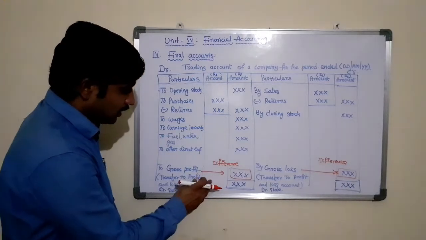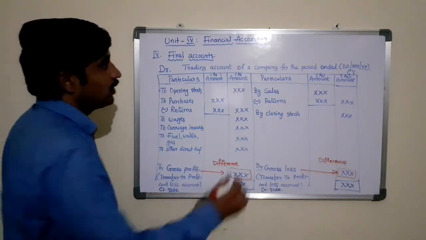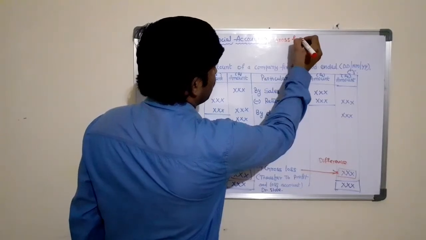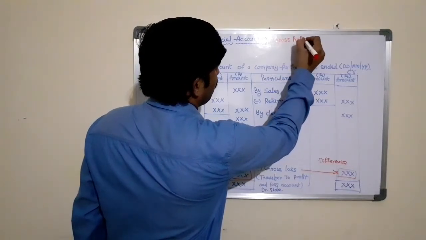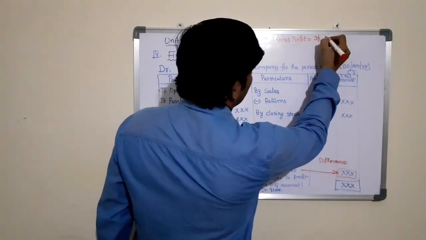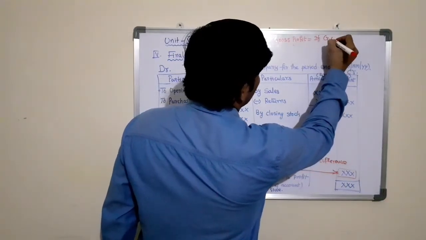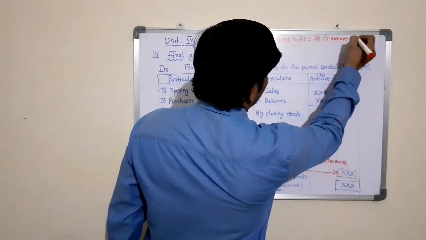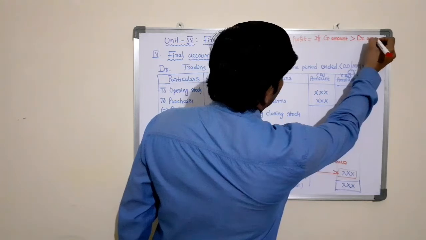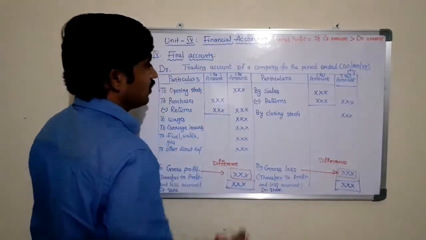Here, for ascertaining the profit or the loss in the trading account, the equations are: gross profit equals, if credit amount is greater than debit amount, we can realize the gross profit.